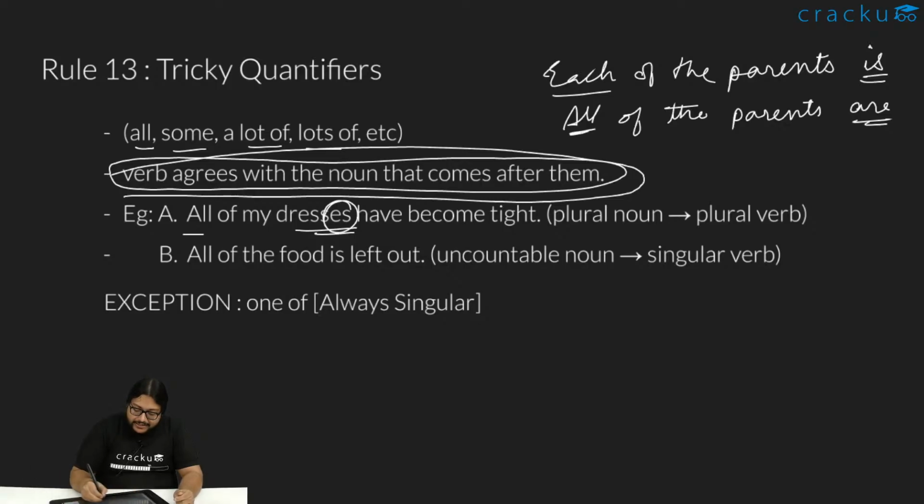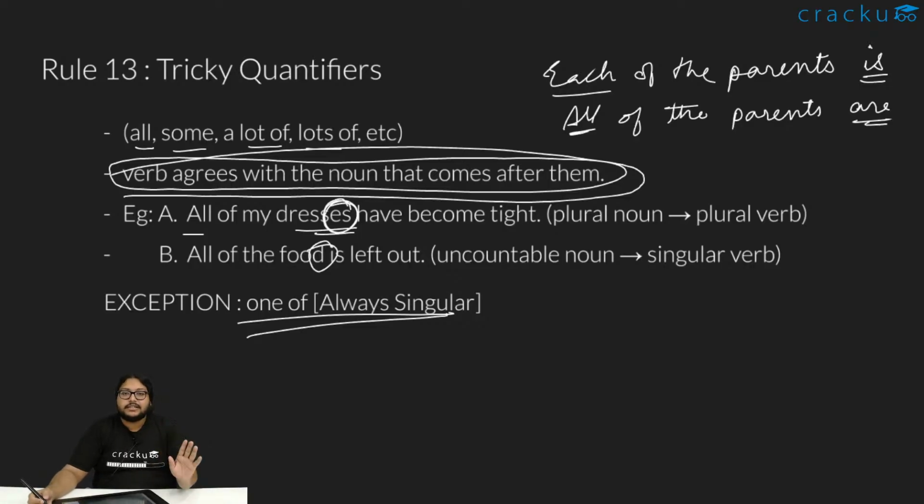So all of my dresses have become tight. Dresses, and all of the food is left. Food is uncountable, so it is always singular. Exception: one of. One of is a quantifier which will always take a singular. It does not matter, one of my dresses.